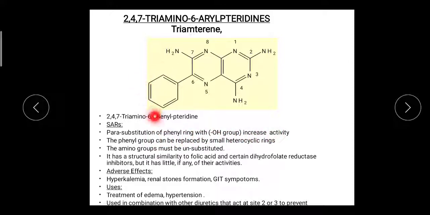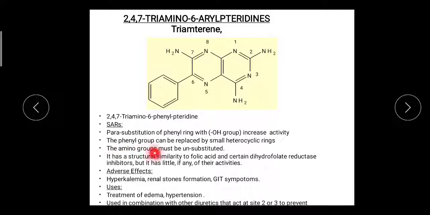The phenyl group present at the sixth position, when its para position is substituted with the hydroxyl group, increases the activity. The phenyl group can be replaced by a small heterocyclic ring without affecting the action that much.